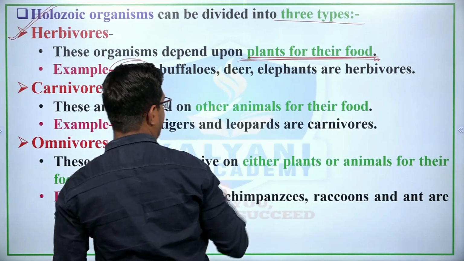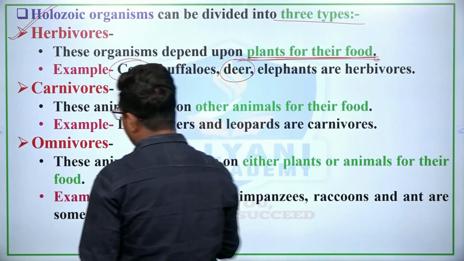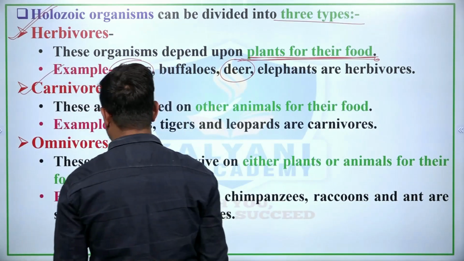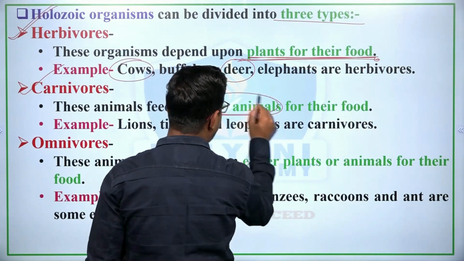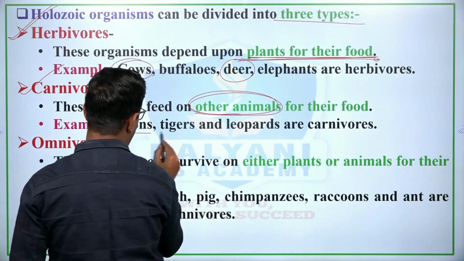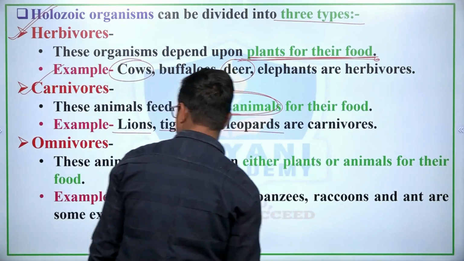Examples: cows, butterflies, deer, elephant. Second, carnivorous. Carnivorous animals feed on other animals for their food. Example, lions, tigers, leopards, etc.